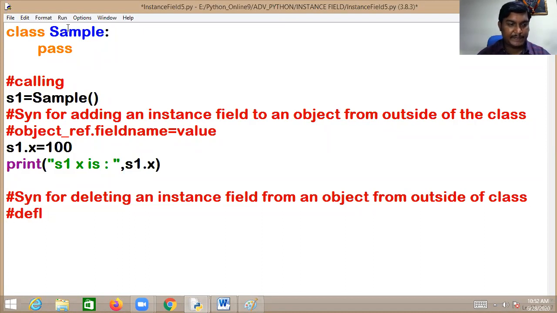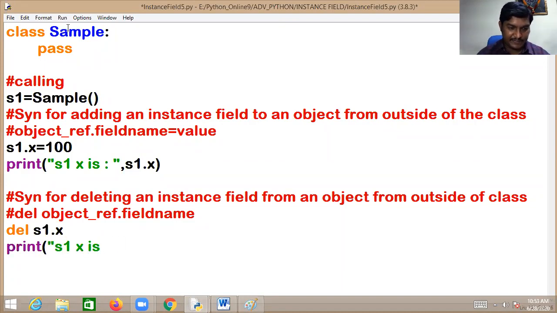del space, then object reference dot field name. That's enough. For example, S1 is the object reference. First, before that, del space. What is the object reference? S1 dot X. Is it really deleted? Try it. Print S1.X. I'm trying to get it, but is it there or not? It's no more there.